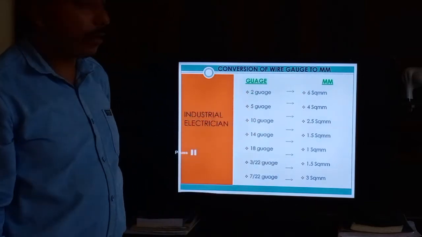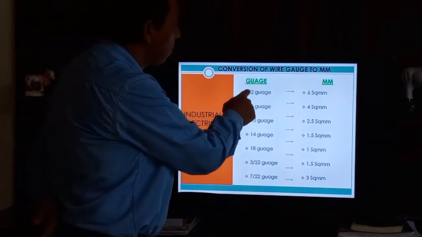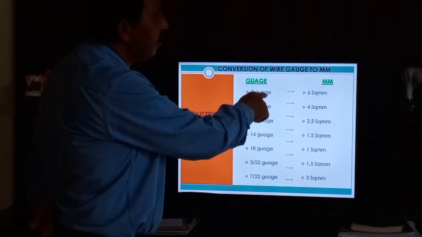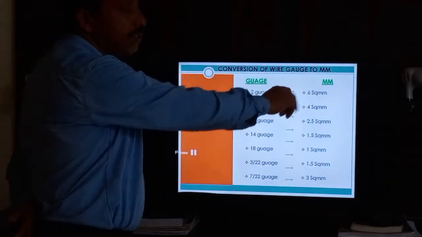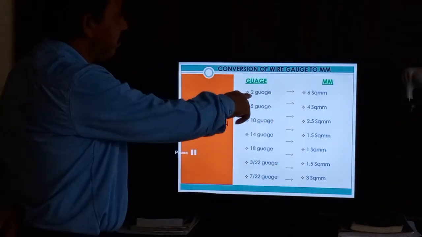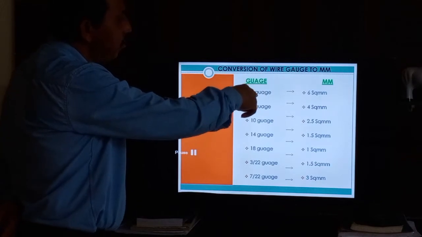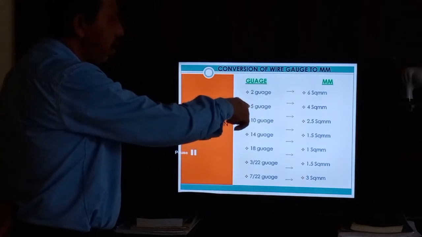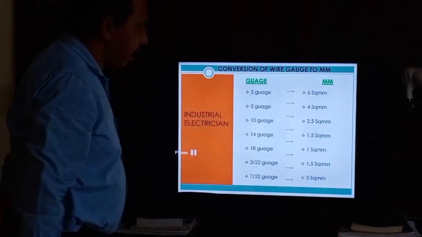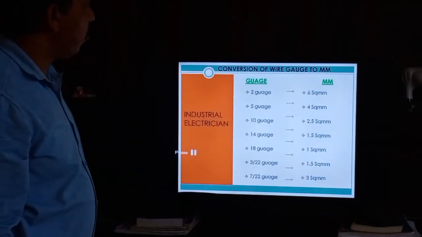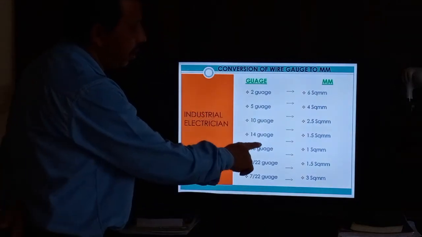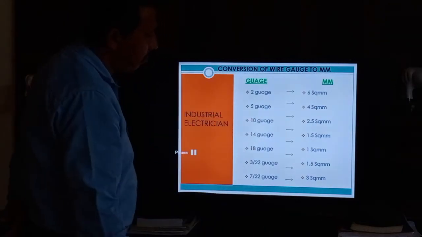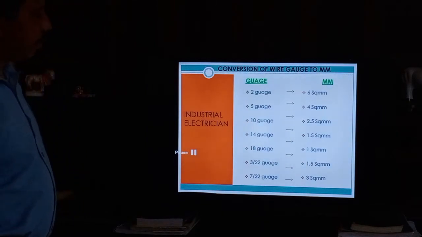So what is gauge, and how do we convert it? 2 gauge wire means 6 mm square. If the cable is written as 2 gauge, this means 6 mm square. 5 gauge means 4 mm square, 10 gauge means 2.5 mm square, 14 gauge 1.5 mm square, and 18 gauge 1 mm square.